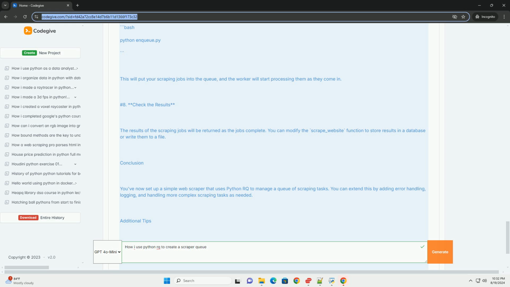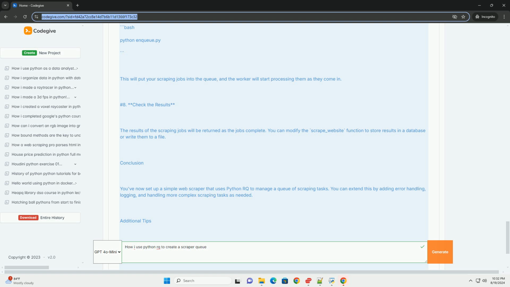6. Running the worker. Open a terminal and run the worker script: bash python worker.py. This will start the worker and it will listen for jobs in the queue. Enqueue the jobs in another terminal. Run your enqueue script: bash python enqueue.py. This will put your scraping jobs into the queue and the worker will start processing them as they come in.